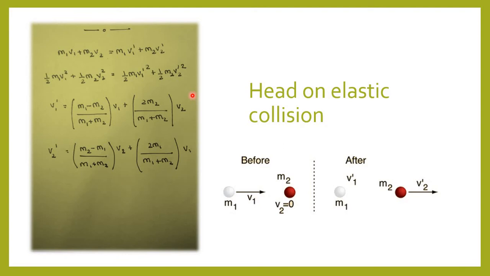As discussed earlier, collision between two bodies is said to be elastic if both the bodies come to their original shape and size after collision. That is, no fraction of mechanical energy remains stored as deformation potential energy in the bodies. Thus, in addition to the linear momentum, kinetic energy also remains conserved before and after collision.